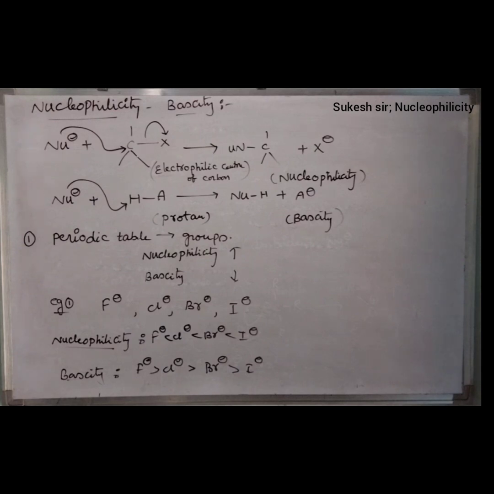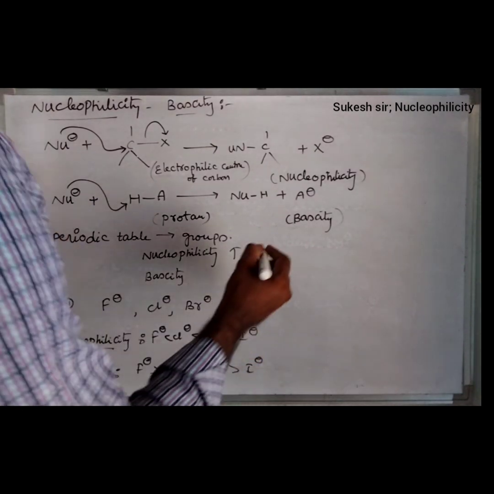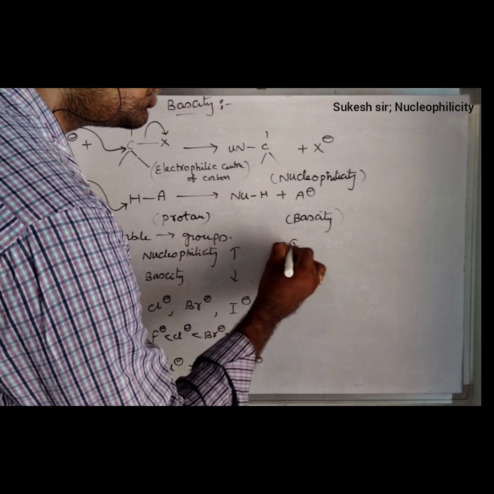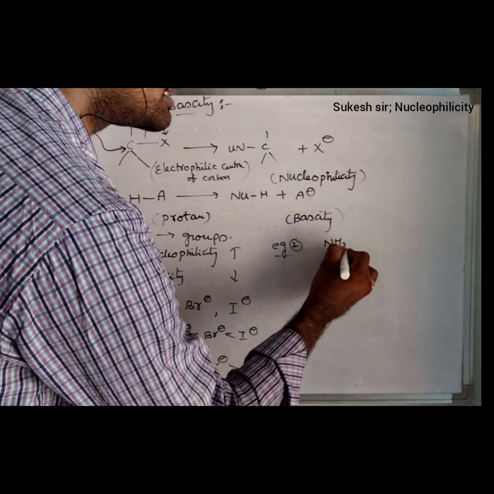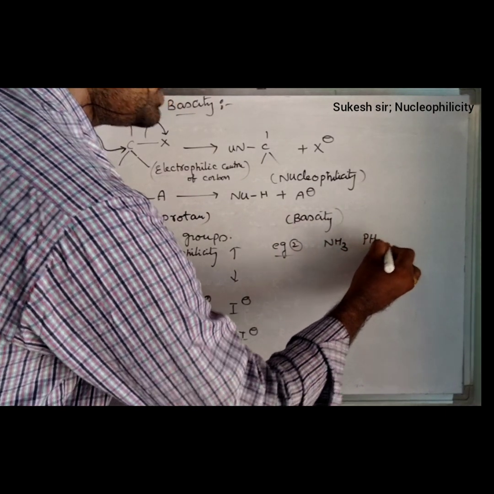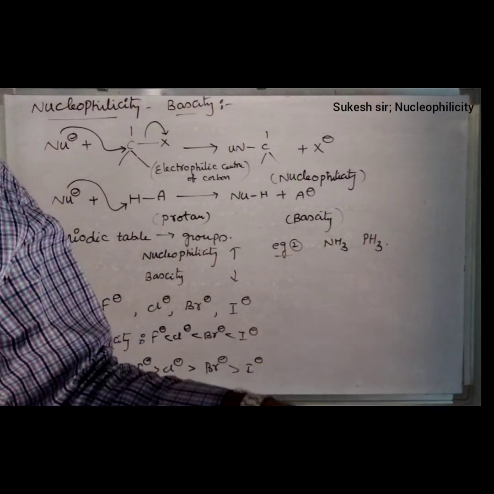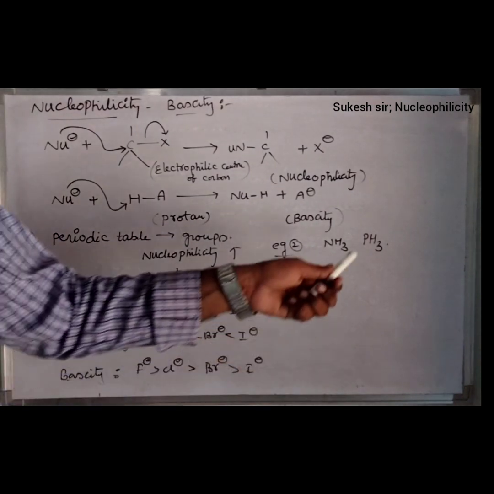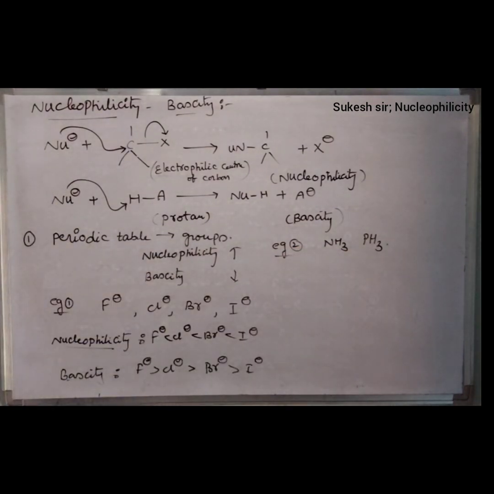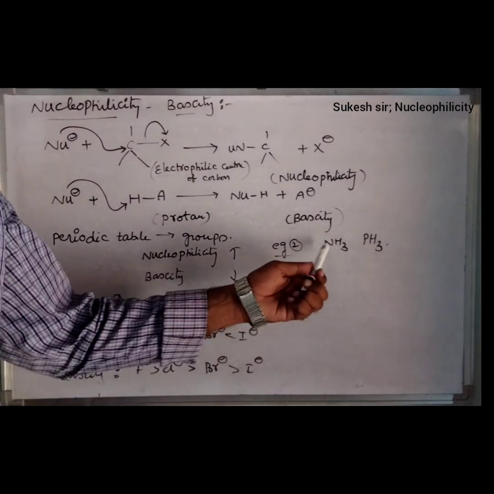If you are not satisfied with a single example, then take another two examples like NH3 and PH3. Nitrogen as well as phosphorus both belong to the 5A group, where phosphorus has a high atomic size and is present below the NH3.